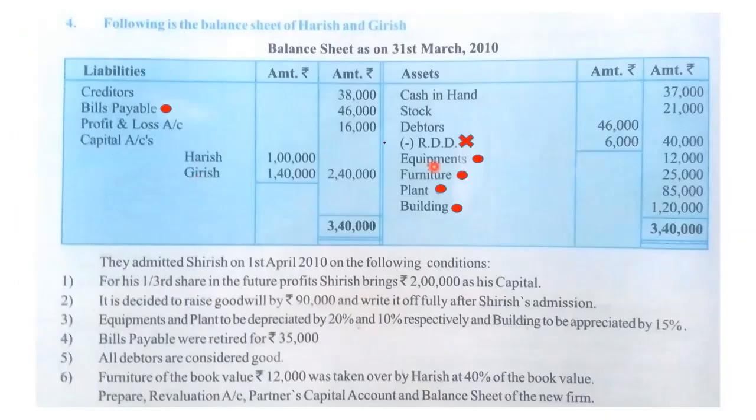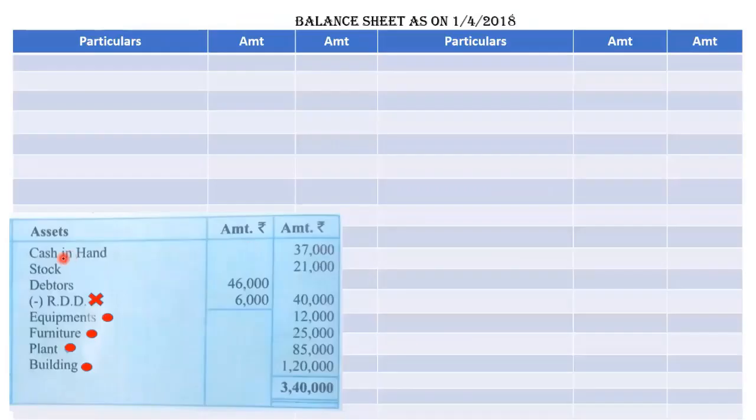Moving to the question. First we will empty our asset side. As I have told you, we will empty the balance sheet first. First we will take asset side, then liability side, and then finally we will go for the adjustments. Let's start. Assets, cash in hand, 37,000. Cash in hand is always written in the gross column, no matter we have seen any adjustment here or not. Next, stock, debtors. In debtors, I have written 46,000 directly in net column. I have removed RDD here.